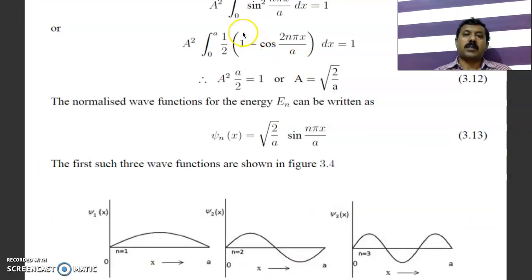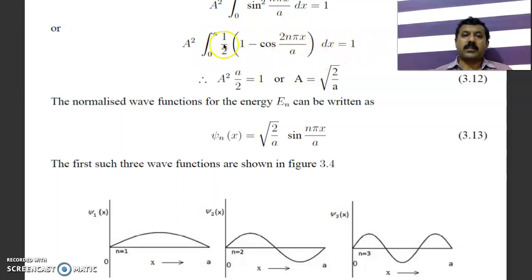If you substitute, you get the integration from 0 to a of A sin n pi by a into x, whole square, dx equal to 1. If you take A square outside, you get A square into the integration from 0 to a of sin square n pi x by a dx equal to 1. From this you can evaluate. Sin square theta is equal to 1 minus cos 2 theta divided by 2. If you use that relation and substitute here, you get A square into the integral from 0 to a of one half of 1 minus cos 2 theta dx equal to 1.